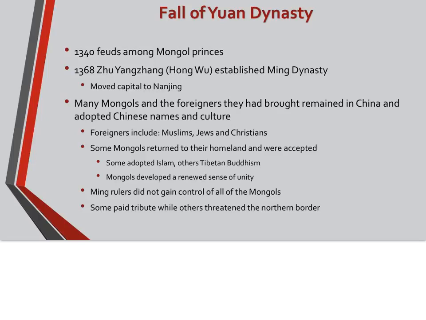Over in northwest China, the Mongols developed a renewed sense of unity, and Ming rulers did not gain control of all the Mongols. And some Mongols even paid tribute to China after the collapse of the Yuan Dynasty. And some continued to threaten the northern borders.